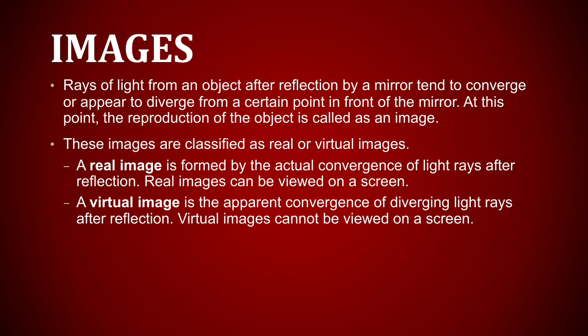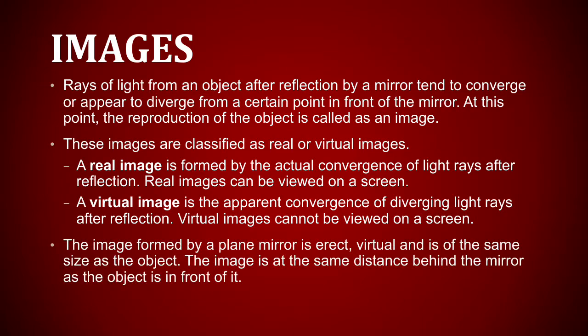A real image is formed by the actual convergence of light rays after reflection. Real images can be viewed on a screen. A virtual image is the apparent convergence of diverging light rays after reflection. Virtual images cannot be viewed on a screen. The image formed by a plane mirror is erect, virtual, and is of the same size as the object. The image is at the same distance behind the mirror as the object is in front of it.